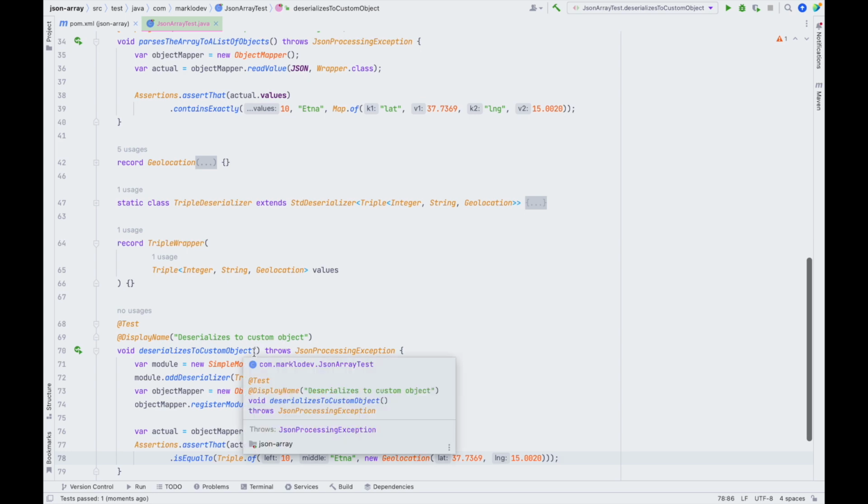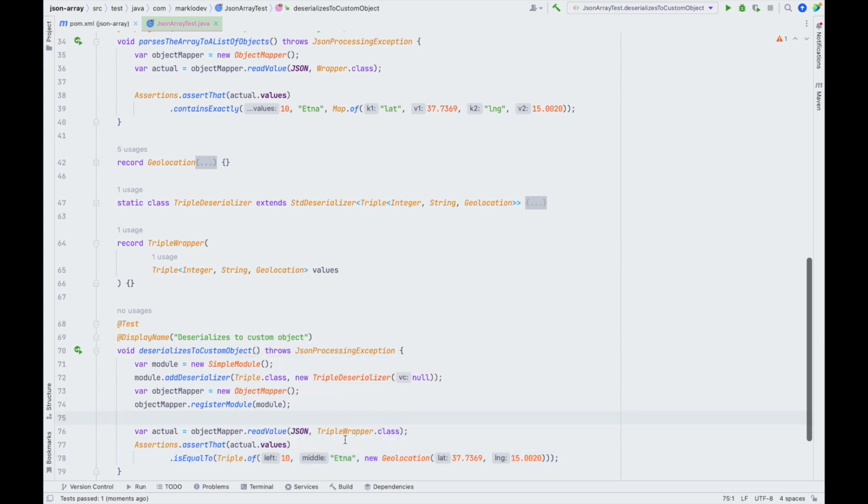Now this approach has its own drawbacks, namely, as we can see here, we have registered our deserializer on the triple class, which means that if we had some other triples, they will always use the same deserializer, because we cannot pass generics there. The other drawback is that the triple has no information about the context.